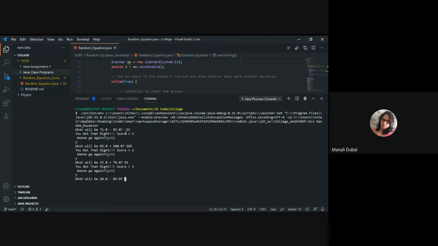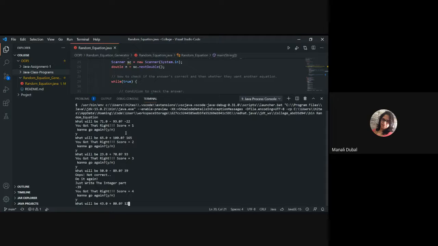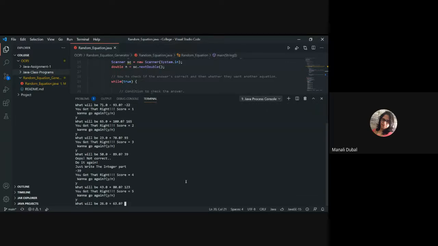What if you mention an incorrect answer? What will happen? Just write the integer part. Good. How many tries does the user get for mentioning the incorrect answer? Three incorrect answers, is it okay like that? Okay, infinite chances you have given. Fine, no problem. Very nice. You can stop sharing.